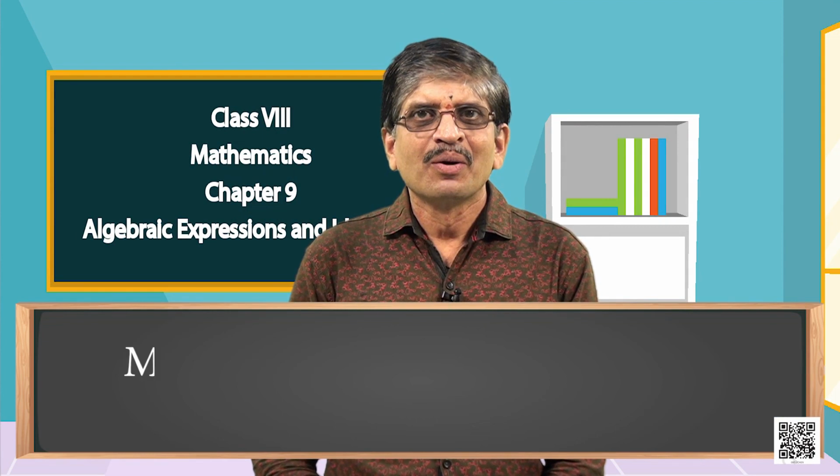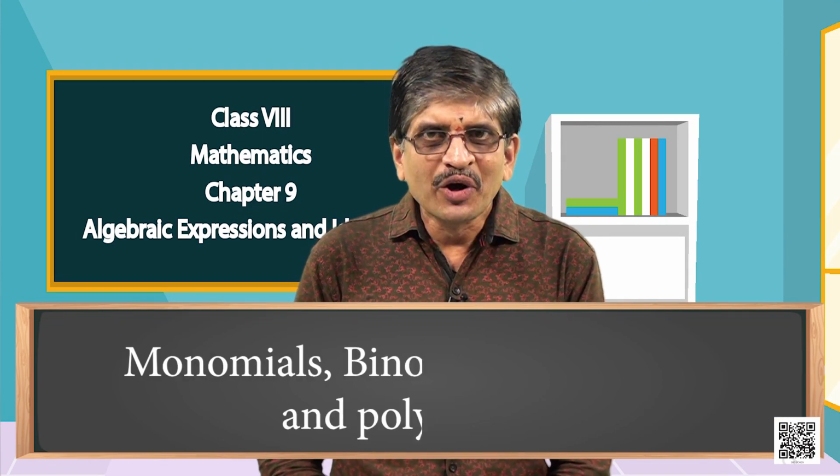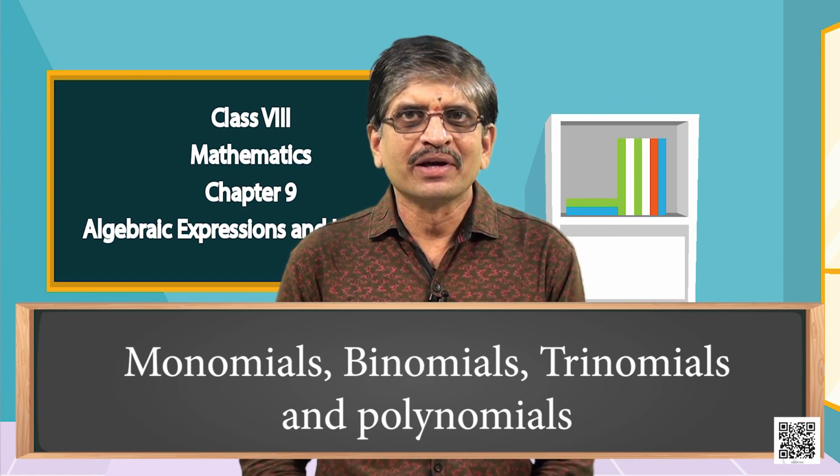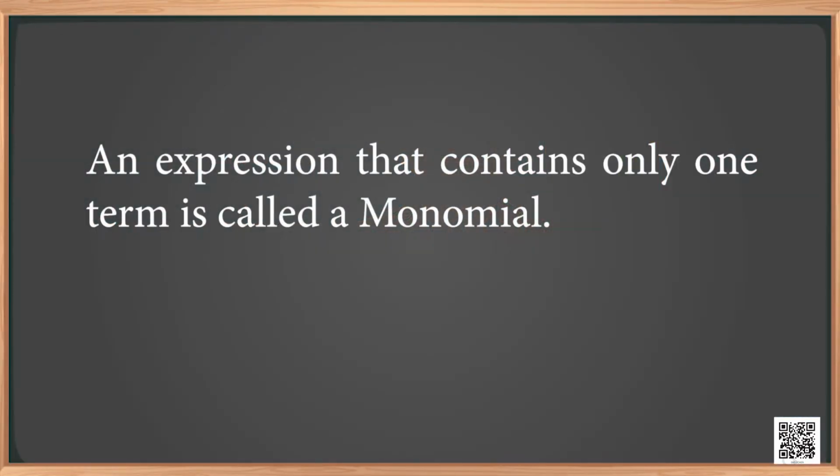They are monomials, binomials, trinomials and polynomials. Let us now recall what you have learnt about monomials, binomials, trinomials and polynomials in your 7th standard. An expression that contains only one term is called a monomial.